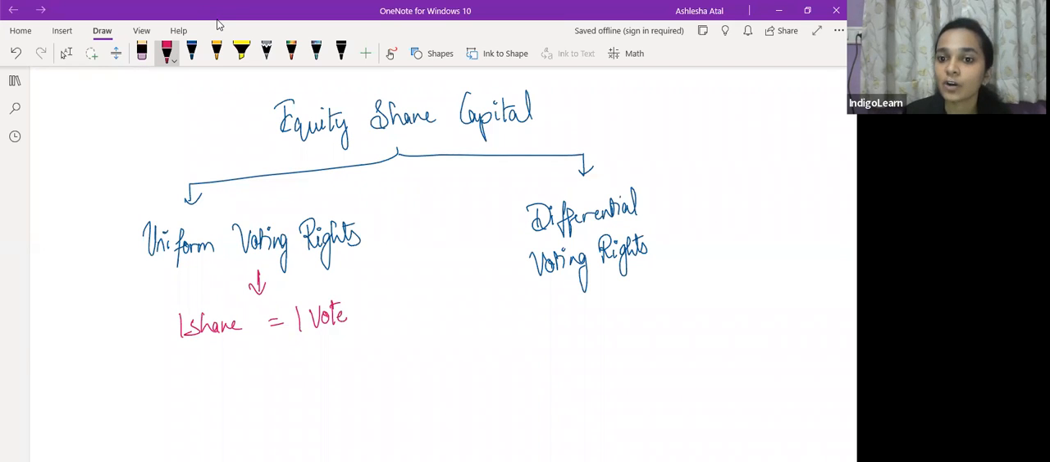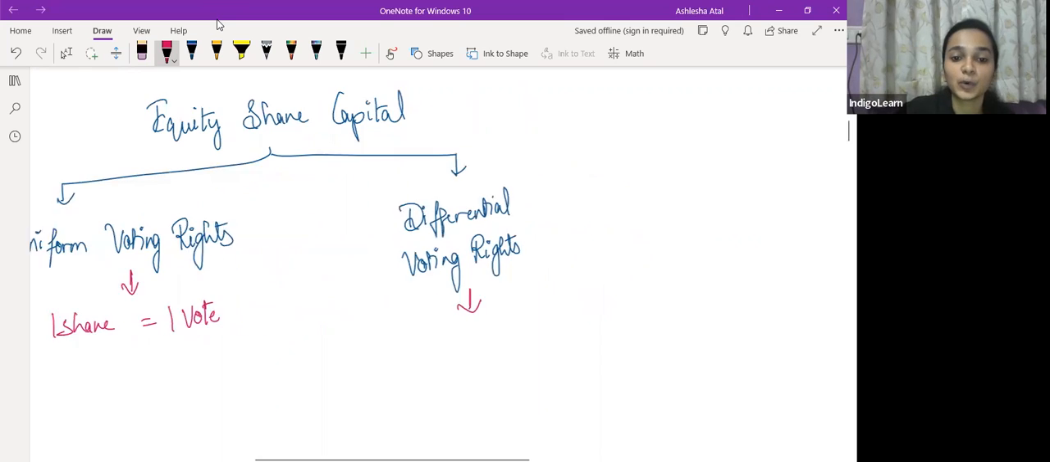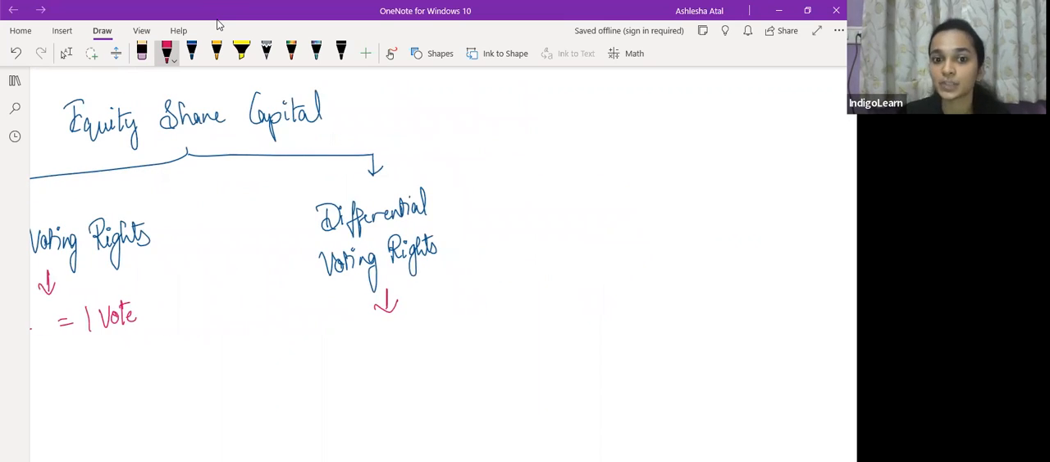However, when we talk of equity shares with differential voting rights, यहाँ पे क्या है? यहाँ पे difference होगा in voting rights. यहाँ पे one share will not be equal to one vote. There will be a difference in voting rights. Now, to cite a few examples of companies which have actually issued equity shares with differential voting rights, it is Tata Motors, there's Future Retail. These are a few companies which have issued equity shares with differential voting rights.